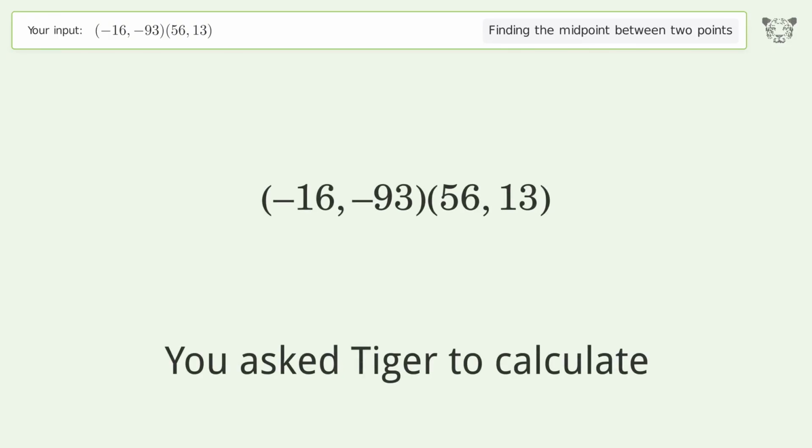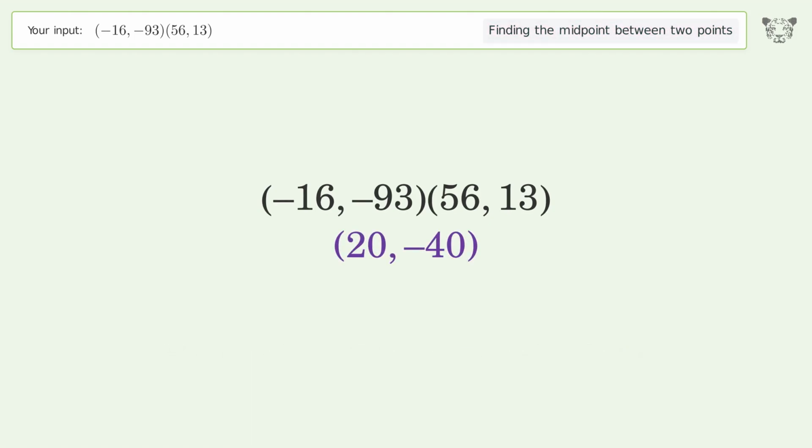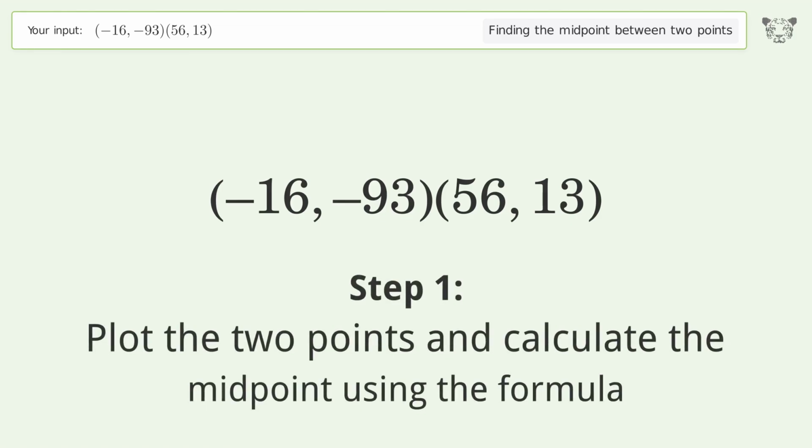You ask Tiger to calculate. This deals with finding the midpoint between 2 points. The midpoint between the 2 points is 20, -40. Let's solve it step by step. Plot the 2 points and calculate the midpoint using the formula.